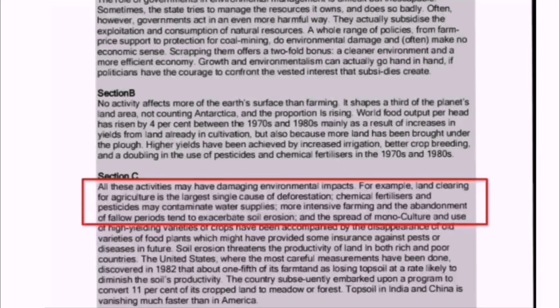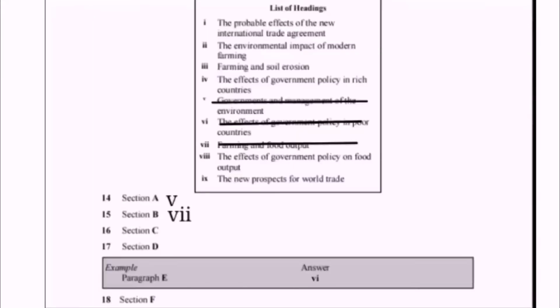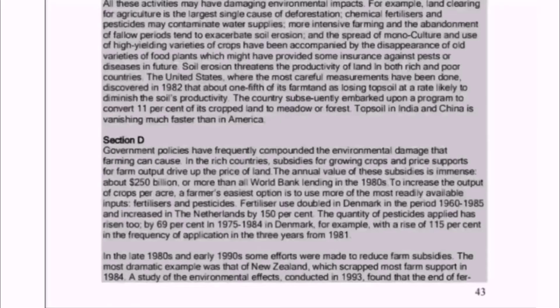And if we cut the trees, it will affect the environment. So farming has an impact on the environment. Therefore, our right answer for the paragraph C is heading number 2, the environmental impact of modern farming. Look how easy are the list of headings in IELTS reading. So we can cross the heading number 2 in the list and we can write the Roman 2 in front of question number 16. Let's read the paragraph D.